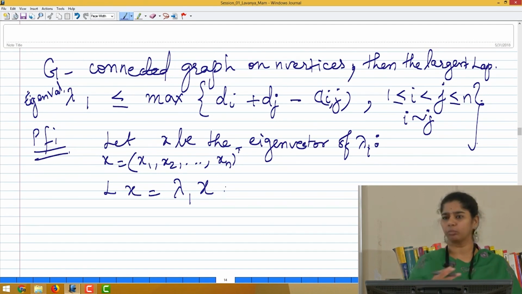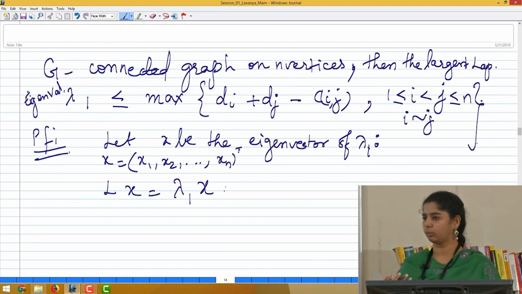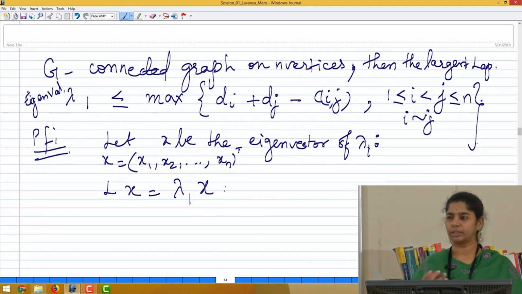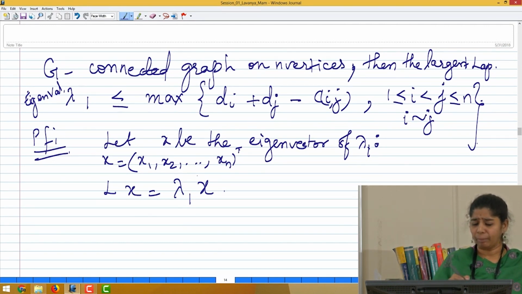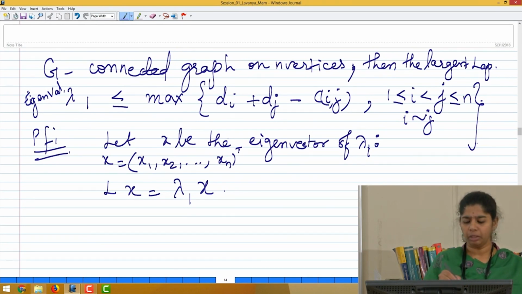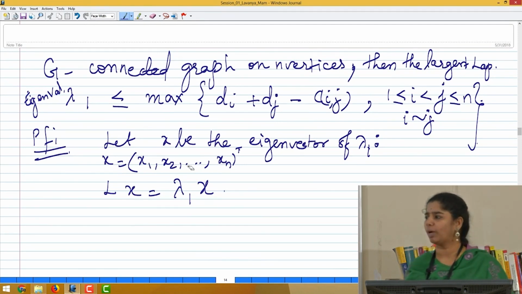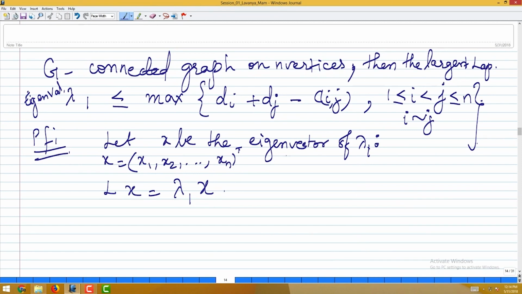What does this give? If we have an n by n matrix, we will be having n equations. If I expand this Lx equal to lambda 1 x, we have n equations to handle. So, let us catch hold of those equations. From this vector x, let me just pick out two of the values, we will talk about that, that would give us the bound. The first one, let i be one element from this vector which is going to be the maximum over all xi's.